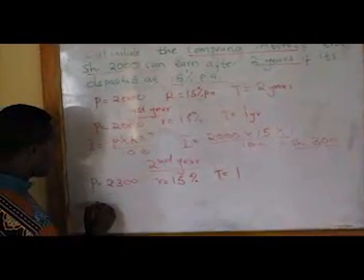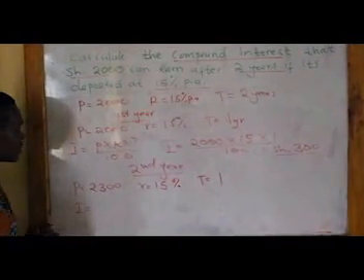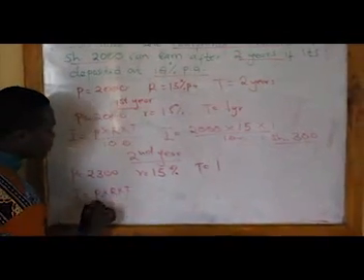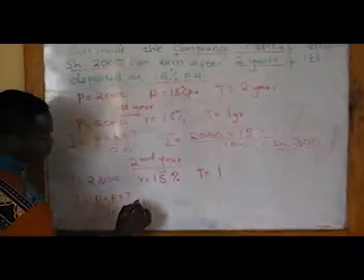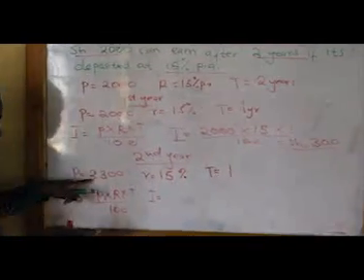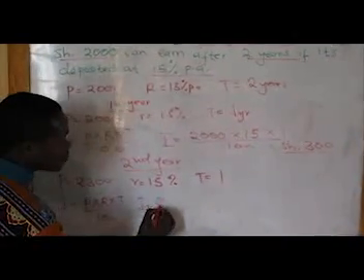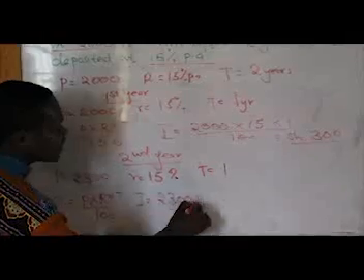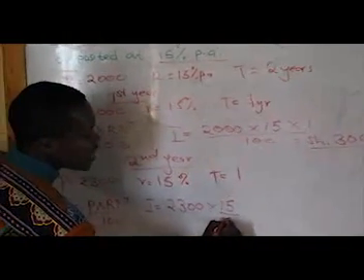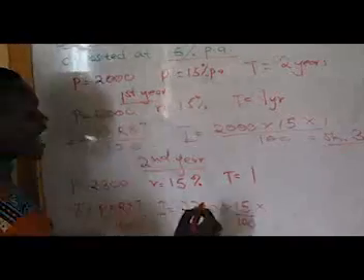So in this case, you're going to do it this way. Interest is going to be principal times rate times time over 100. So interest is going to be, principal is this, 2,300 times the rate is 15%, that is over 100, times the time is 1 year.